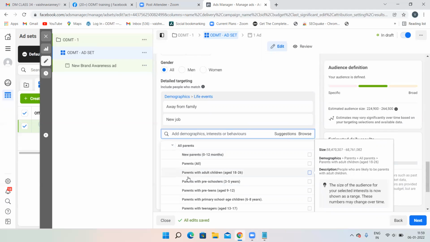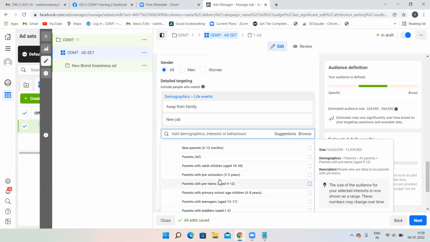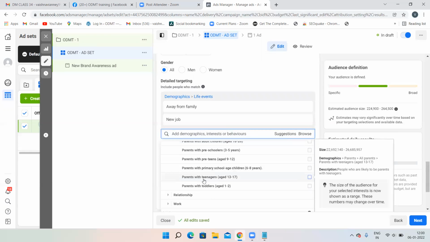In all parents also, parents with adult children you can target. That means 18 to 26. Parents with preschoolers, however you want, you can target. Parents with toddlers, according to your business. It's according to your business. Suppose you have any baby products, then you can target them. If you have an institute and all, then you can target these people. Parents with adult children or parents with teenagers. Suppose you are training dance or something like that, then you can target parents with teenagers and all.